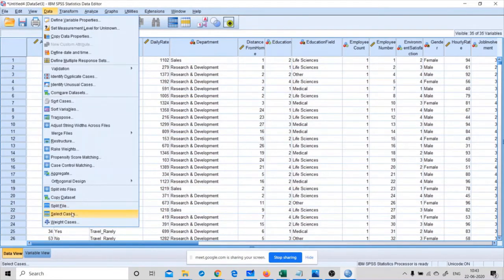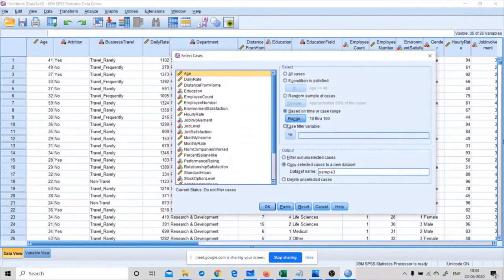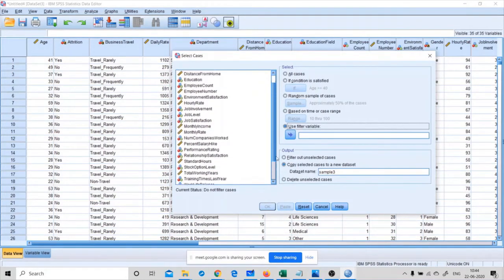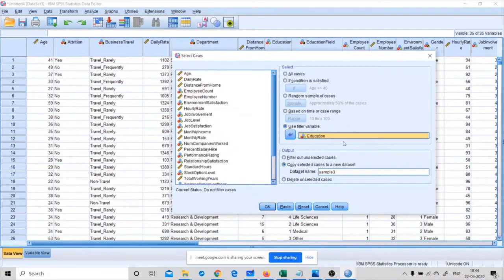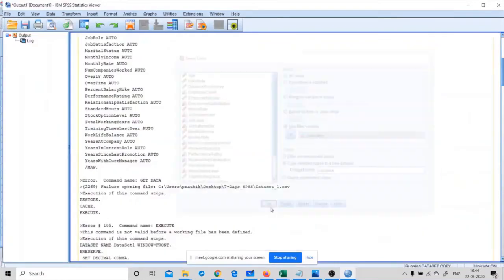Let me check the other condition. So use filter. If I want to use this as a filter, for example, based on the education, click on sample 4.